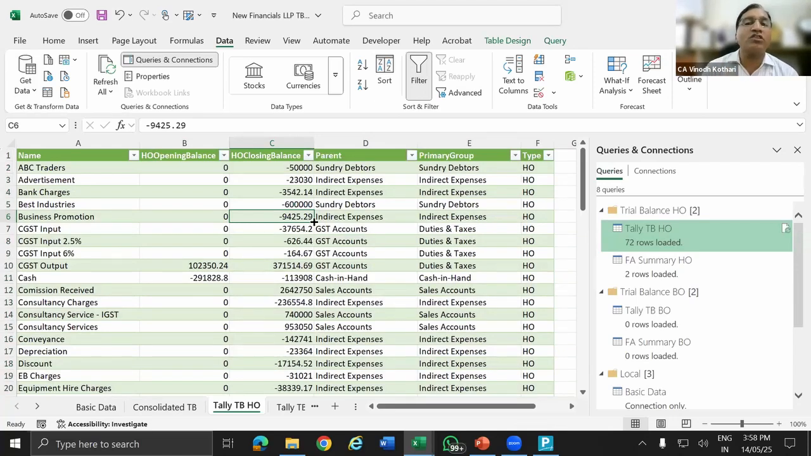Second, there is no concept of debit or credit in this. The concept is positive value, negative value. Now, what do you mean by positive value? What do you mean by negative value is? Negative value means debit balance.